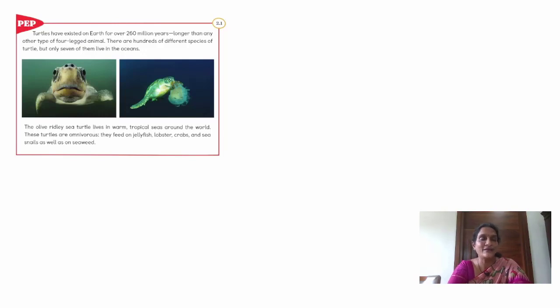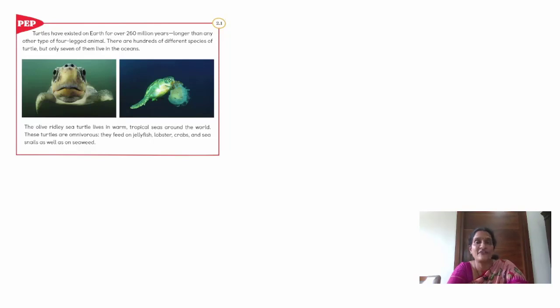Do you know how long ago there were turtles on earth? 250 million years. Longer than other four-legged animals. There are different types of turtles. There are different types of men and women.